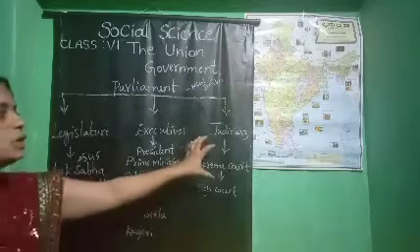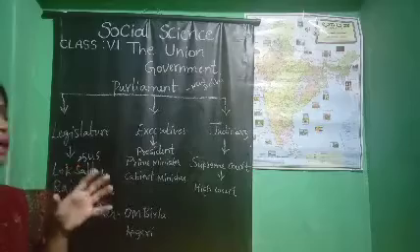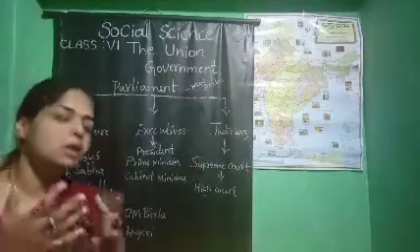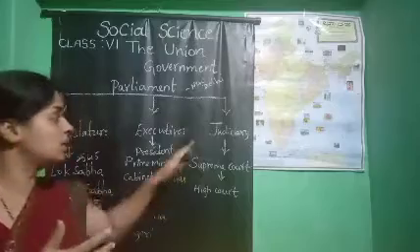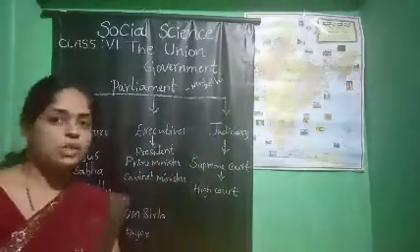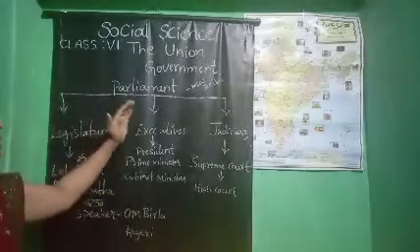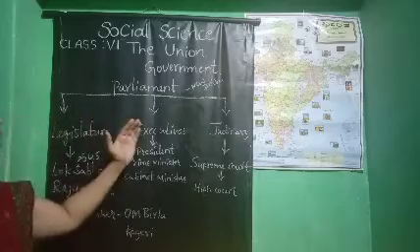Then the judiciary is the justice. If Indian people get any trouble or need any judgment, the Supreme Court and the High Courts give it. Okay, so this is the structure of the parliament or the union government.